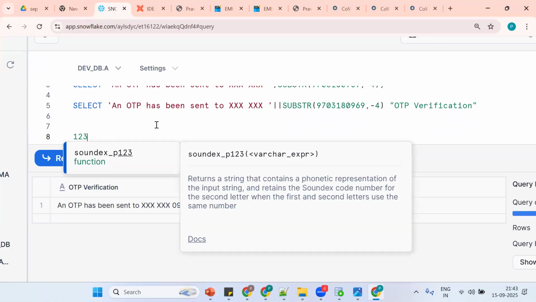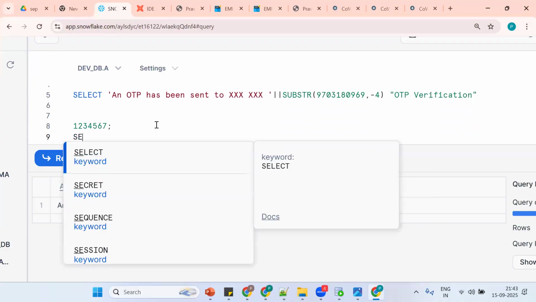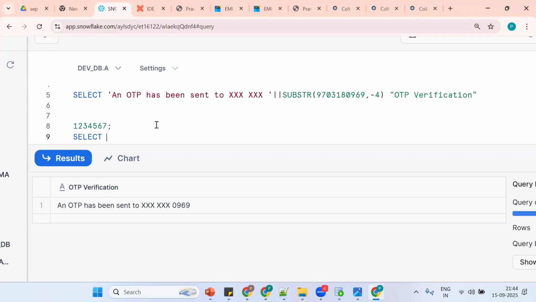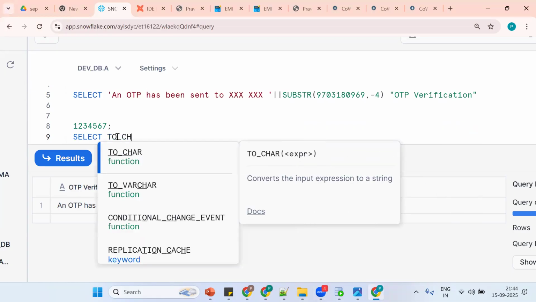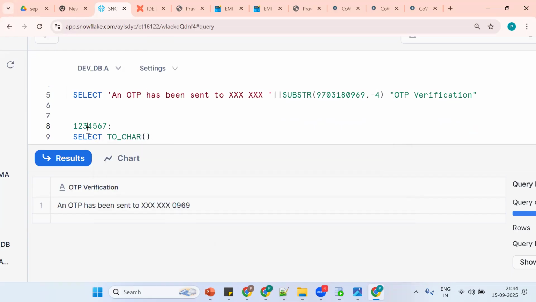Now what happens? See, 1, 2, 3, 4, 5, 6, 7 is there. I want to get comma separated. How to get comma separated by using what concept? By using the To_Char concept. To_Char of what series? 9 series. So comma 9, 9 comma 9 comma 9 9.